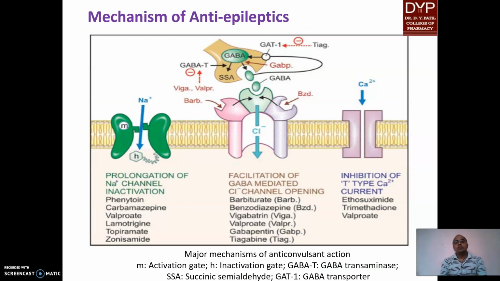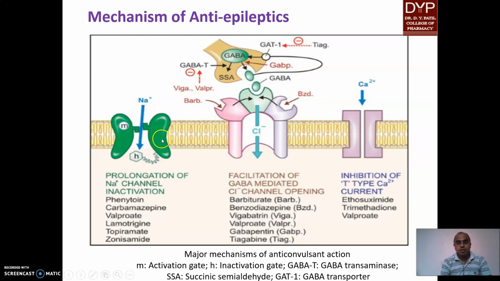One more CNS chapter, that is the anti-epileptic drugs. In the case of epilepsy, sodium influx is very high, calcium is influxed through the T-type channel, and the chloride channel is closed. What is epilepsy exactly? First of all, we should know. In epilepsy there is overexcitation, with impulses passing at a particular site and spreading to other neurons.